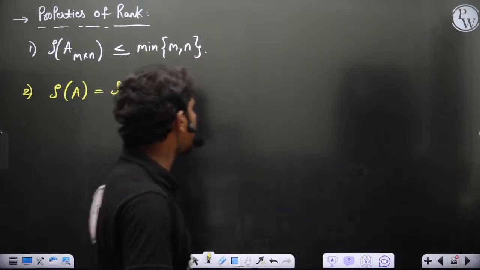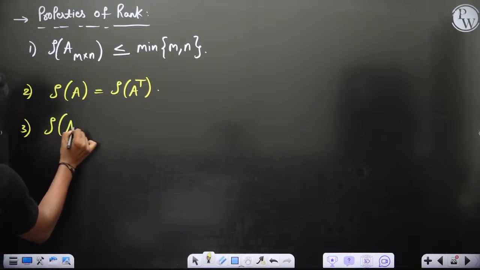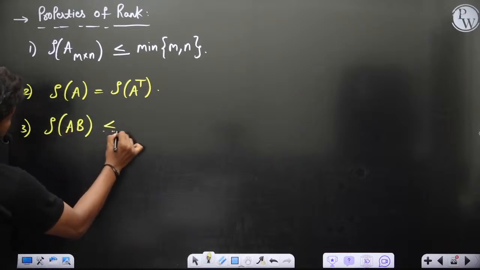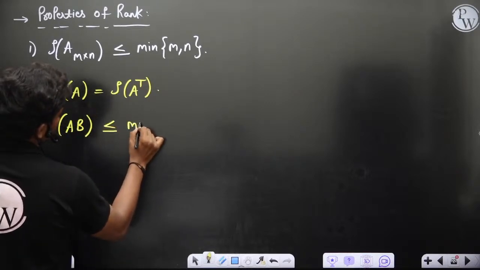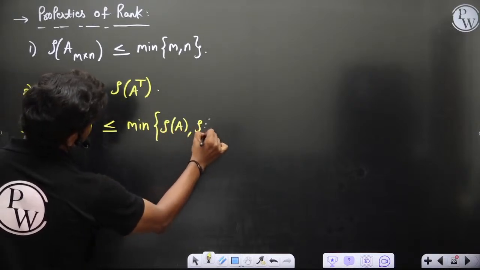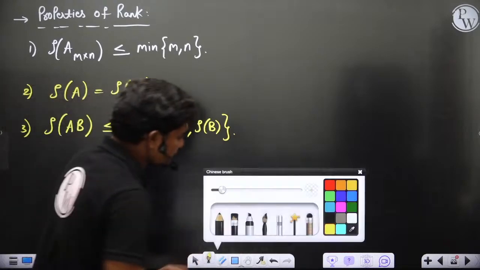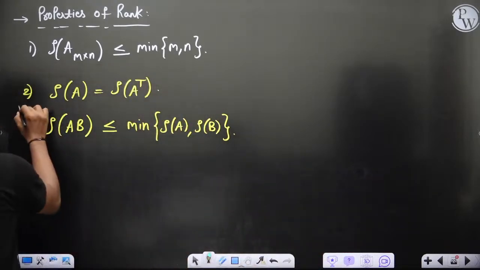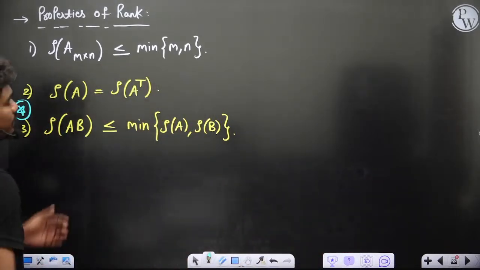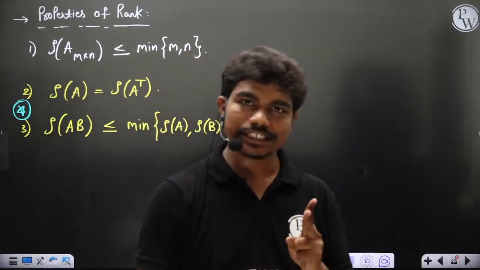And third, if you have multiplication, rank of the product of two matrices will be less than or equal to the minimum of rank of A comma rank of B. This is actually a very important property, especially when we are dealing with partition matrices. The product of two non-zero matrices can still be a zero matrix.